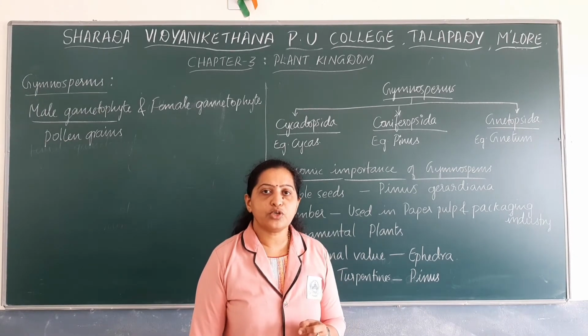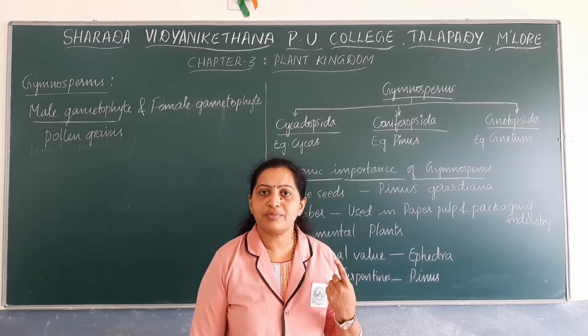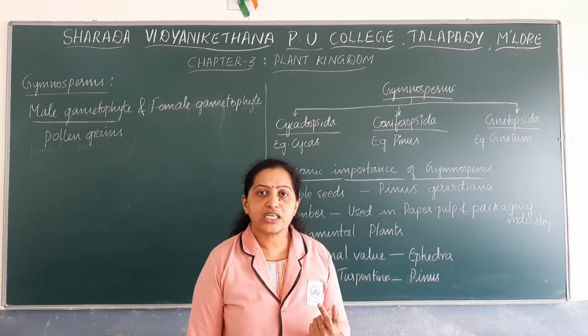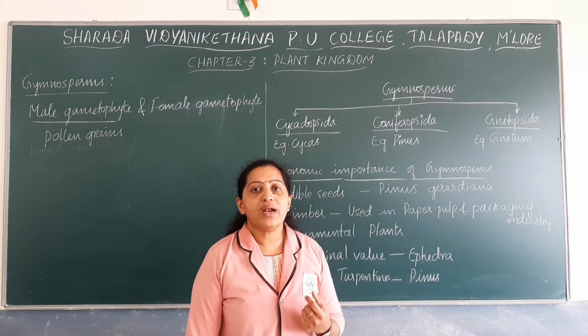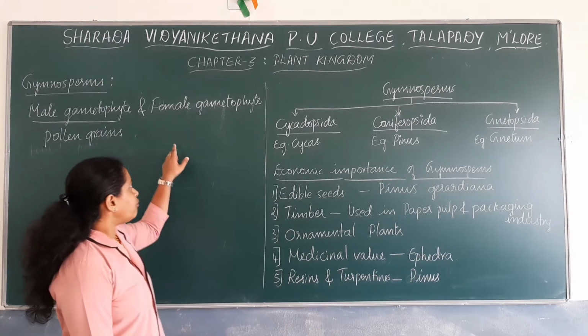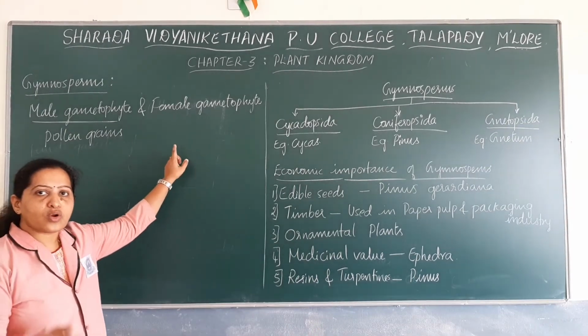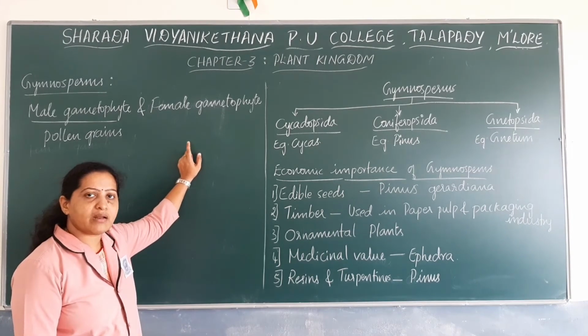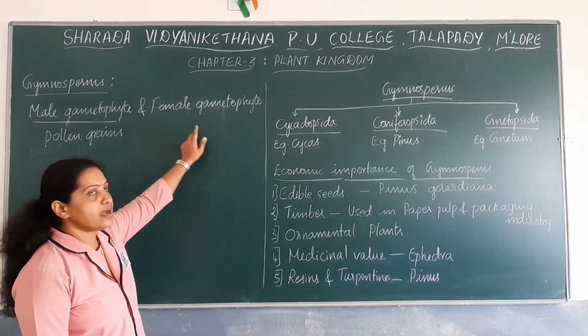Four megaspores are formed from a single megaspore mother cell. From the 4 megaspores, one megaspore will develop into the female gametophyte, which is also a reduced structure having few cells. They are multicellular female gametophytes.